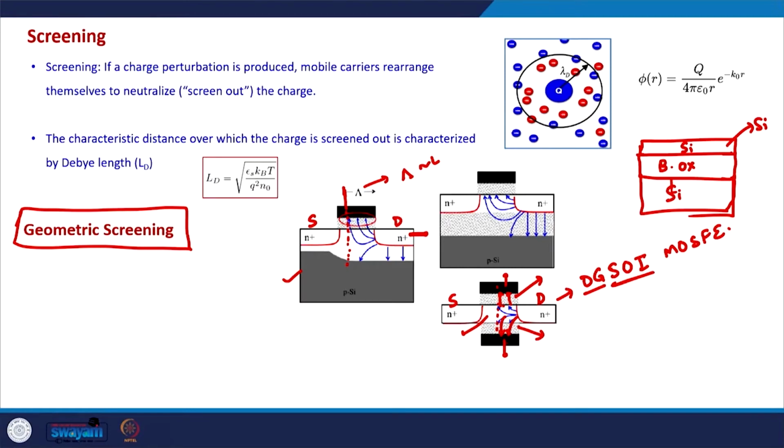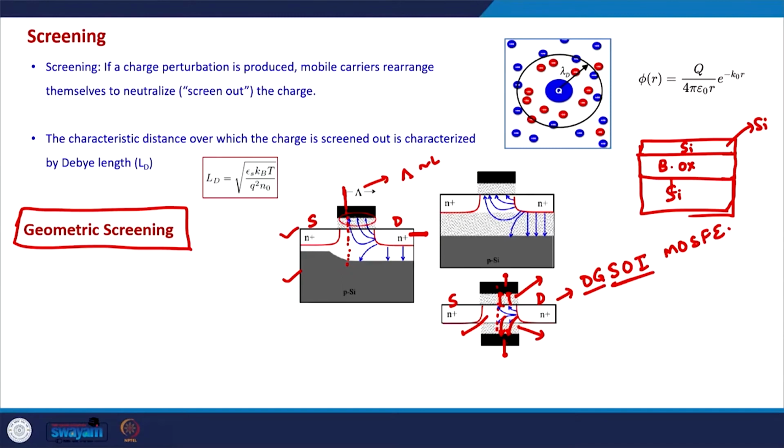So, that means that in smaller devices, if we can enclose the channel by gate on more number of sides, whereas in a conventional MOSFET we have the gate only on one side, then we can terminate the electric field lines starting from the drain very close to the drain itself.